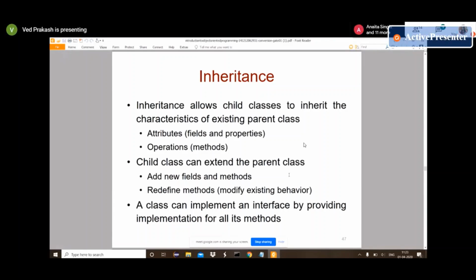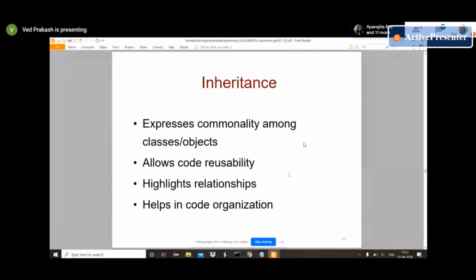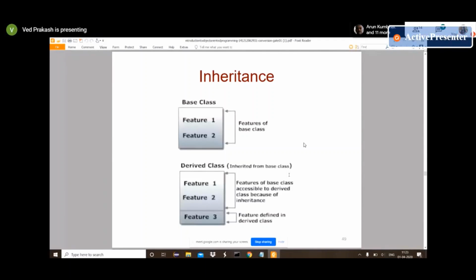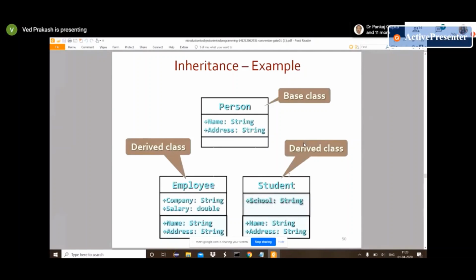We will provide that in the subclass. Okay. Understood. So it provides code reusability.